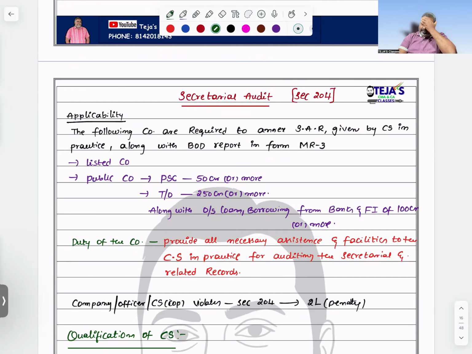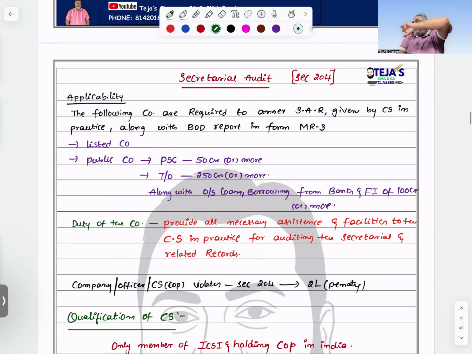Next, secretarial audit. Already I told you, refer to section 148 in the channel. It was there in detail, and notes were also given for that. Compulsorily go through that part. Next, section 204. This section number has been asked several times under MCQ, secretarial audit.